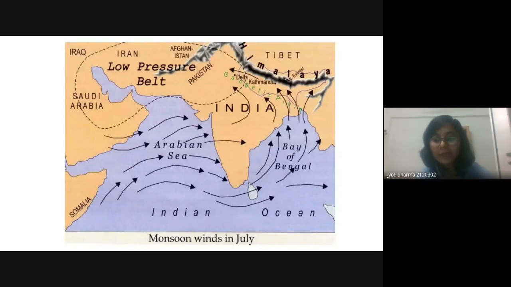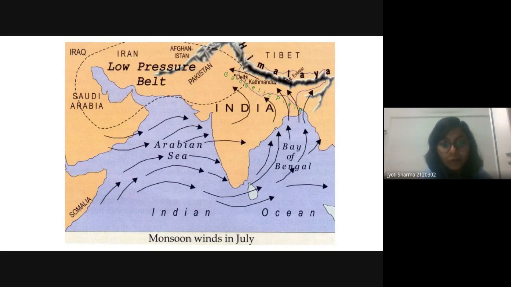Okay, see, first, in the summer we have the apparent movement of the sun toward the north, toward the northern latitudes. Because of this apparent movement of the sun, we get high insolation in that area.